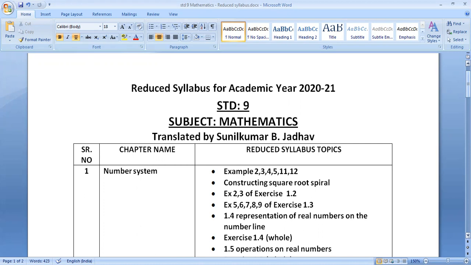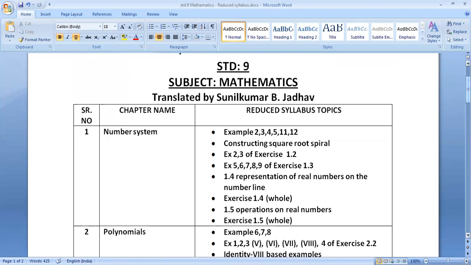So let us begin. In this first part of the video, we are going to discuss that there are a total of 15 chapters in Mathematics Standard 9. I will divide them into 3 parts: chapters 1 to 5, chapters 6 to 10, and chapters 11 to 15. So in this video, we are going to discuss chapters 1 to 5. Let us begin with chapter 1. Here I have mentioned the serial number, meaning the chapter number, the chapter name, and the reduced syllabus topics, but along with that, I will discuss those topics which are included. So you can take your textbook and your pen and tick mark what I'm discussing here.